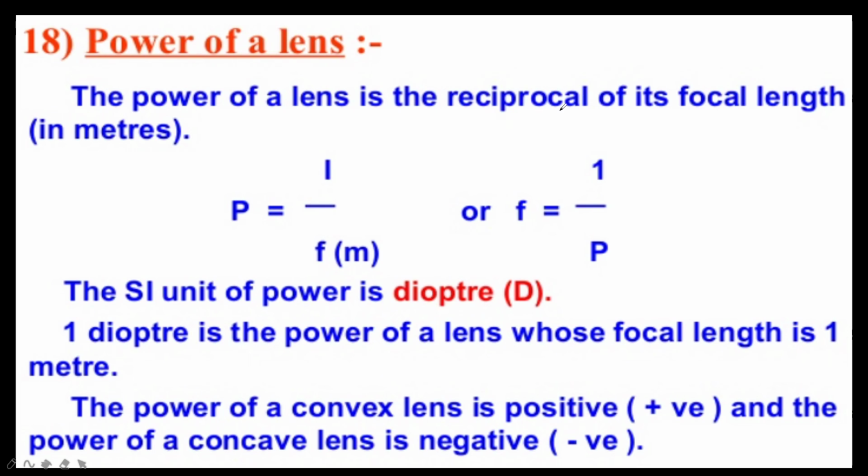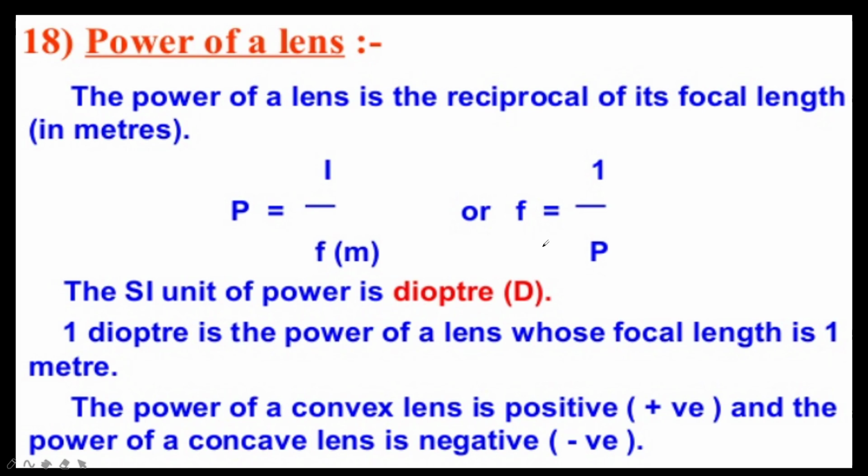If a convex lens converges a beam of parallel rays more strongly by focusing them closer to the optical center, it is said to have a greater power than a convex lens which focuses the parallel rays at a greater distance from the optical center. So the power of the lens depends mainly upon its focal length. The power of the lens is defined as the reciprocal of its focal length, measured in meters. So P = 1/f. If the focal length needs to be found, f = 1/P.